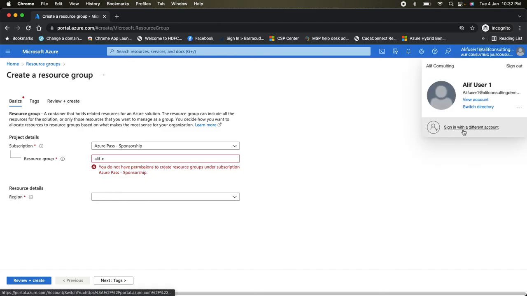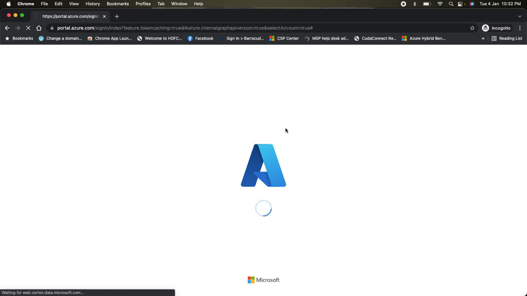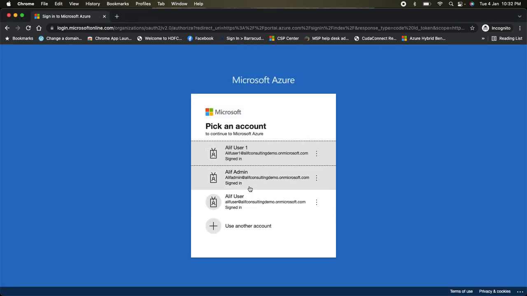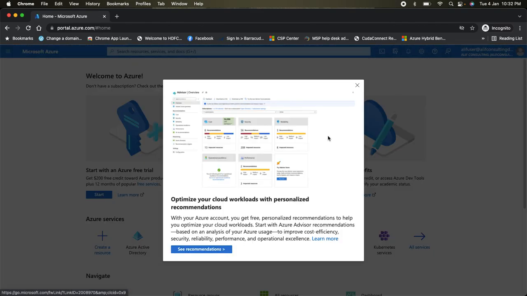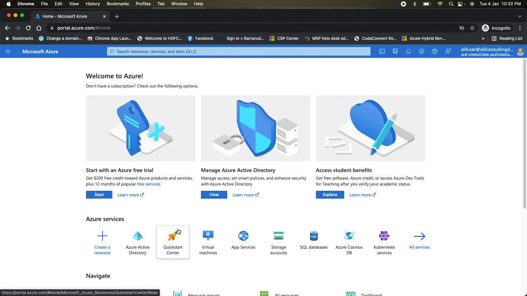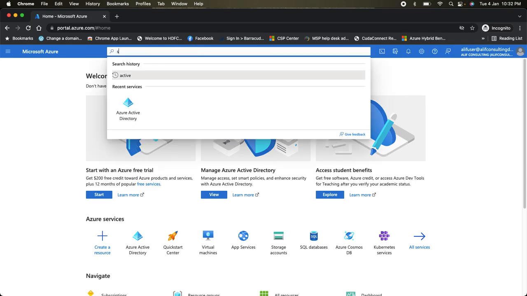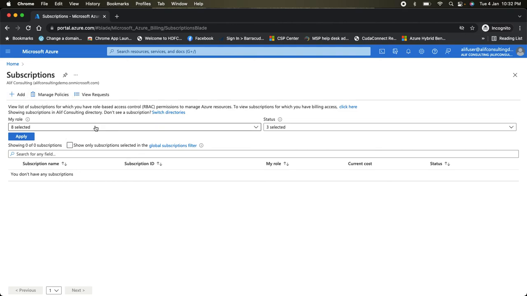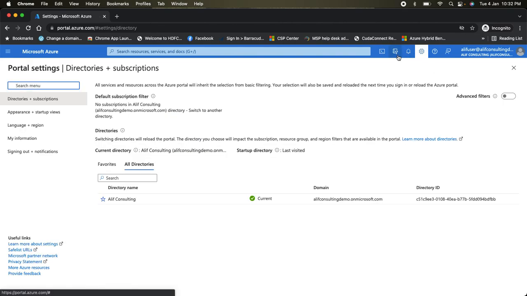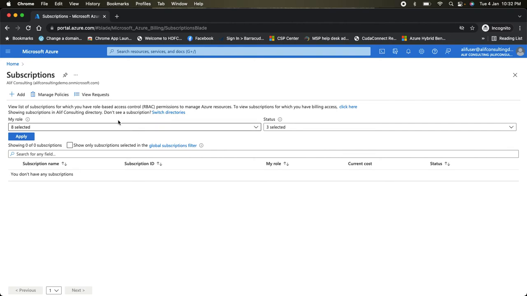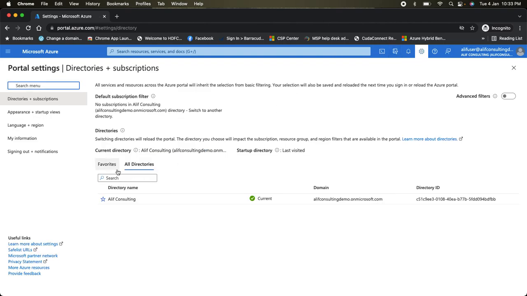Now let's switch back to the other user, Alif user, which is a part of the group on which I have given the admin permission. If I log in with the Alif user account, you will see I should be able to see the Azure subscription. Okay, it's not giving me the subscription, so let's give it some time.